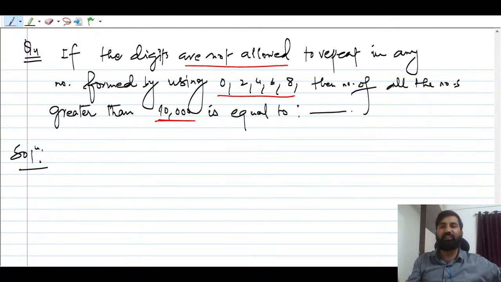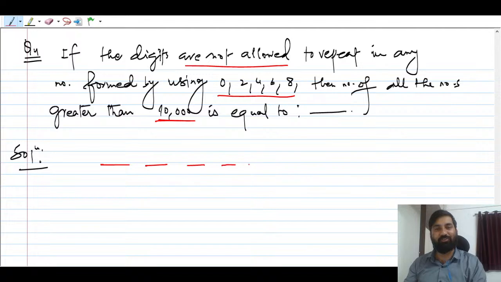In this question they did not talk about any number of digits, but they have indicated that all the numbers should be larger than 10,000, which means there should be 5 digits. So repetition is not allowed. That is a very important case that you have to keep in mind.